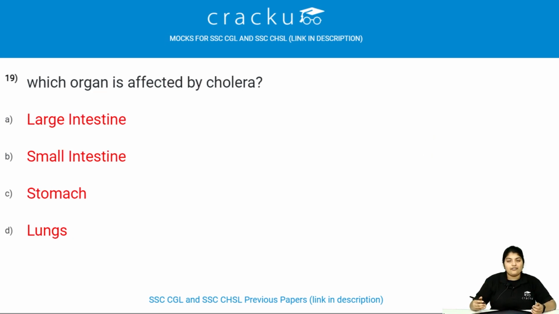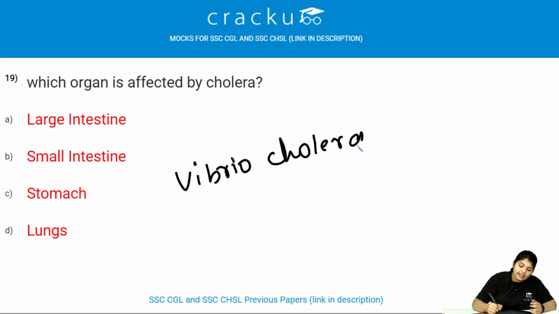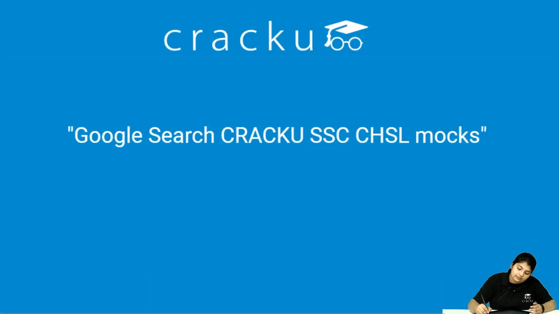Which organ is affected by cholera? The bacteria, that is Vibrio cholerae, affects the small intestine. This toxin causes the body to secrete an enormous amount of liquid in the form of diarrhea, so that it creates the loss of fluids and salts.